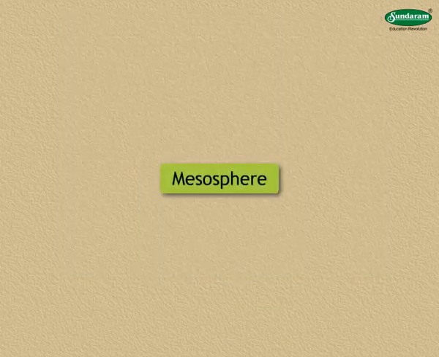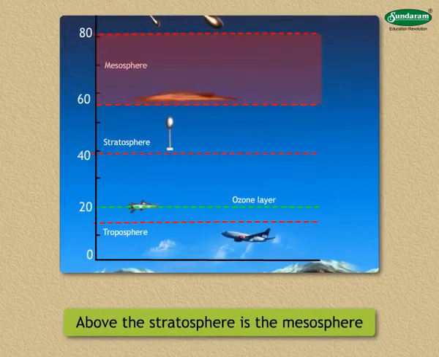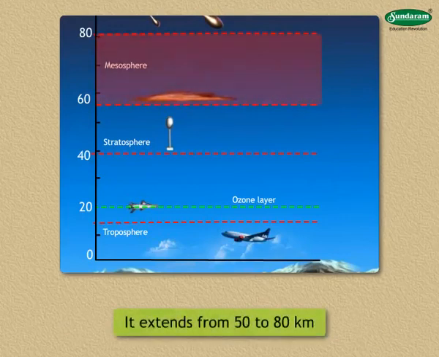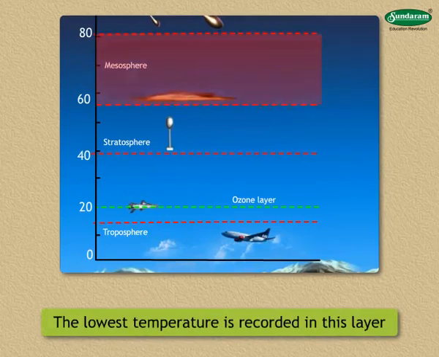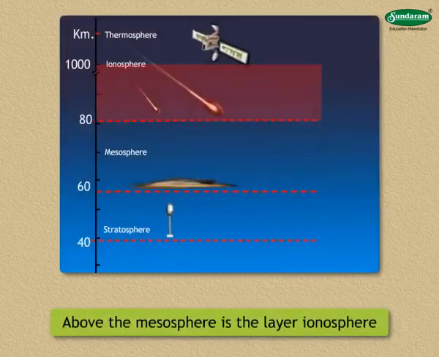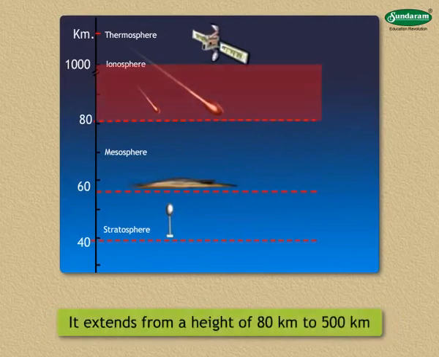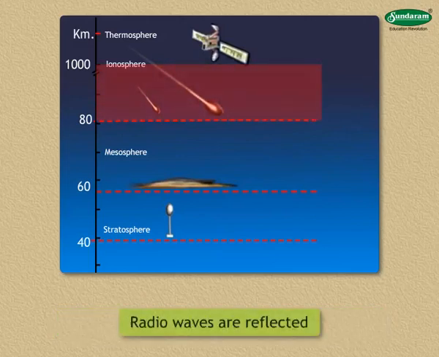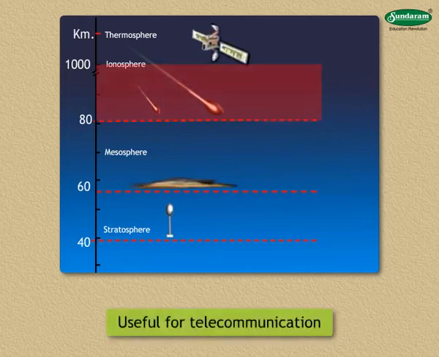3. Mesosphere. Above the stratosphere is the mesosphere. It extends from 50 to 80 kilometers. The lowest temperature in the atmosphere is recorded in this layer. 4. Ionosphere. Above the mesosphere is the layer called Ionosphere. It extends from a height of 80 kilometers to 500 kilometers. Radio waves are reflected from this layer. Hence, this layer is useful for telecommunication.